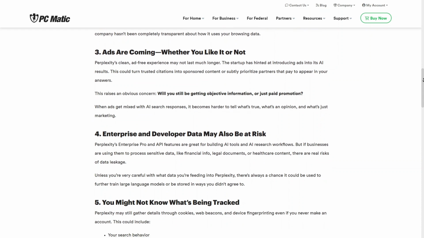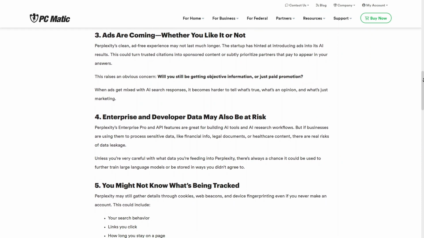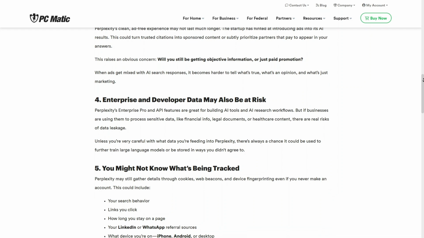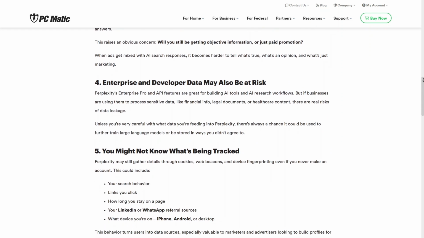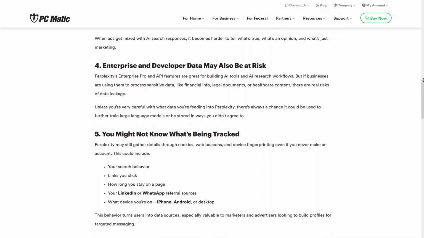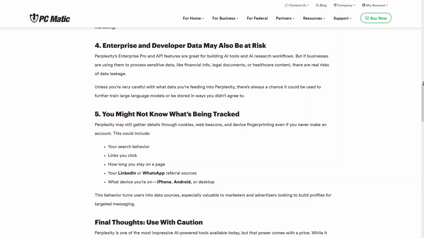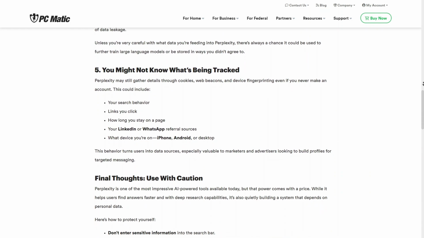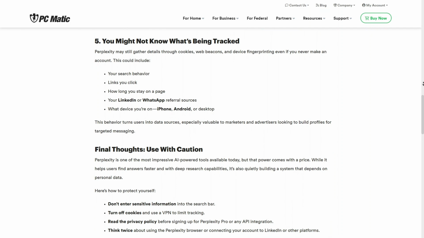Finally, I am checking this list of tracked behaviors, like my LinkedIn referral sources and device info, before reviewing the final safety tips. To protect myself, I will make sure to avoid entering sensitive info into the search bar, use a VPN to limit tracking, and always read the privacy policy before connecting any of my personal accounts.